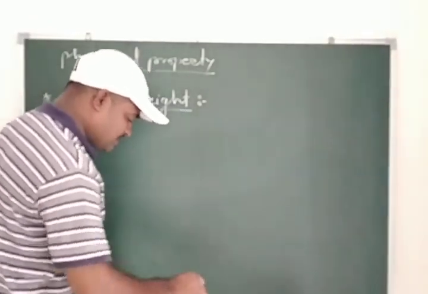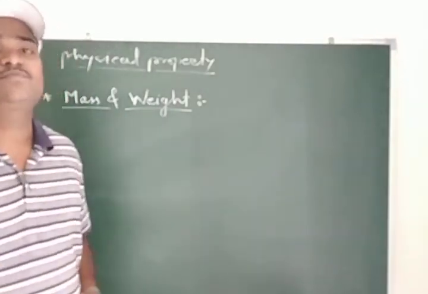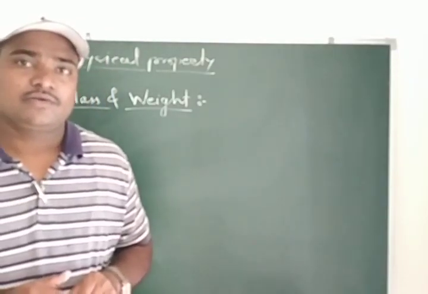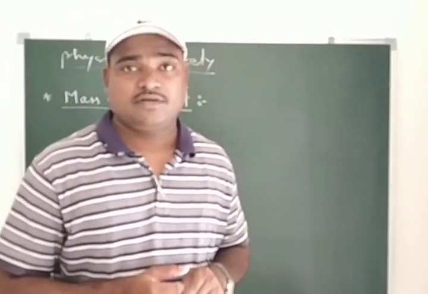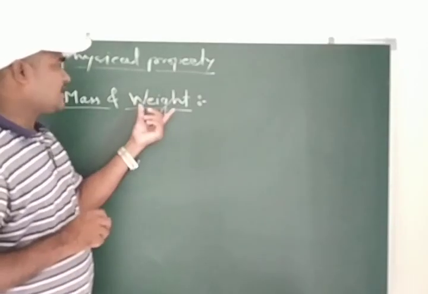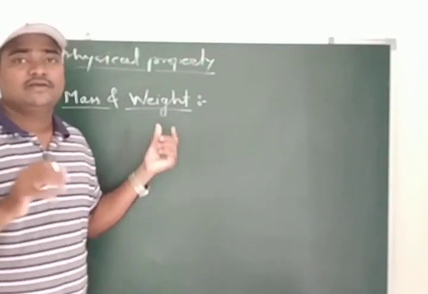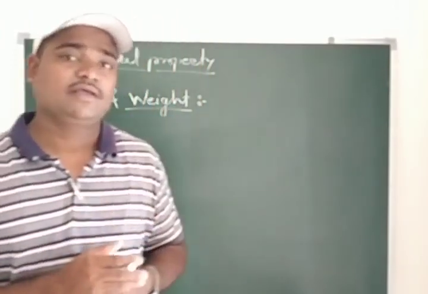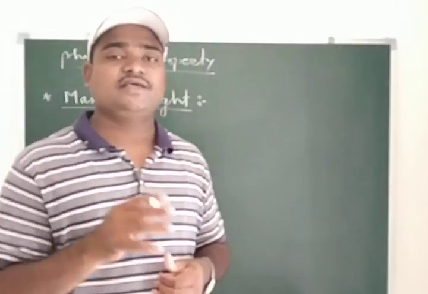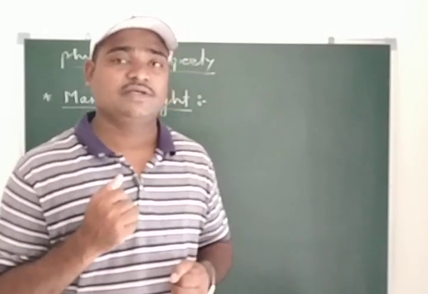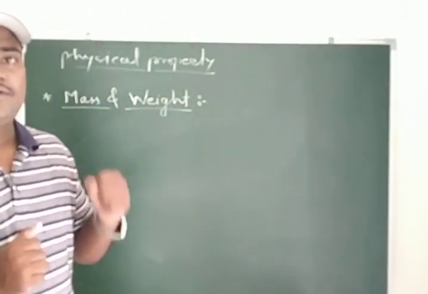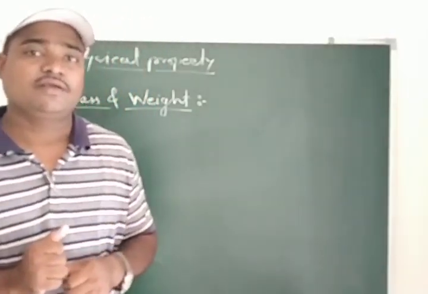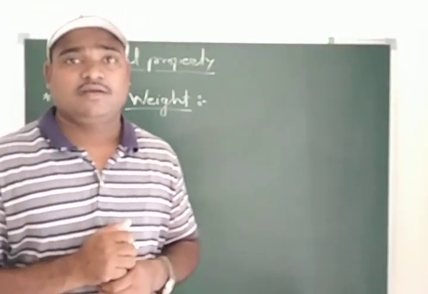The mass of a body does not vary as its position changes, means it will remain the same. But what about the weight? There is an influence on weight, and that is nothing but the gravitational force. Now students, what does the gravitational force acting on a body mean?